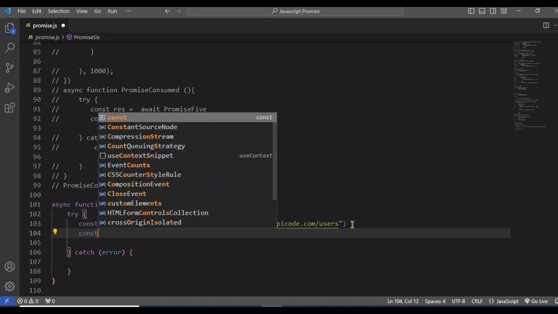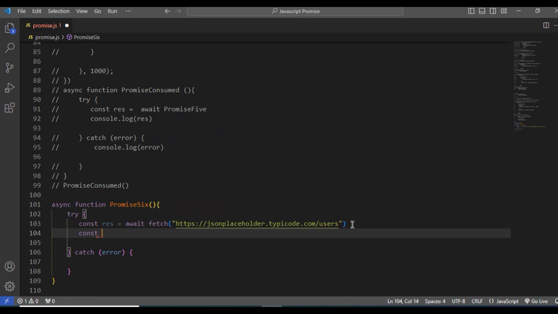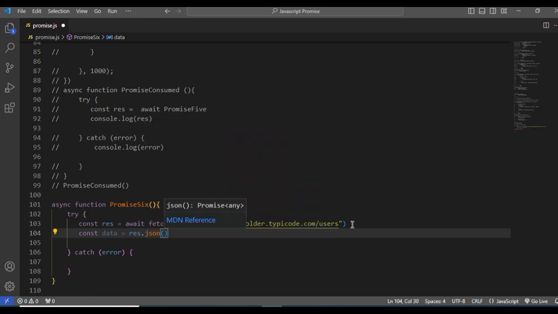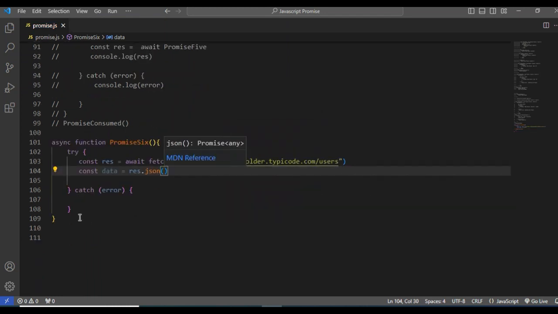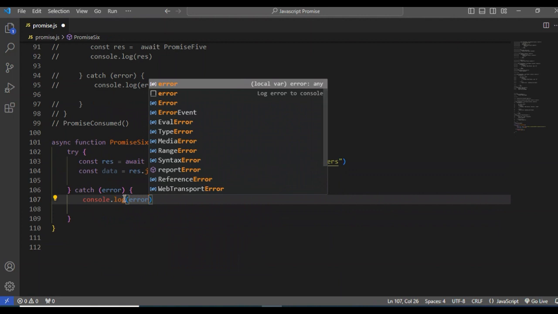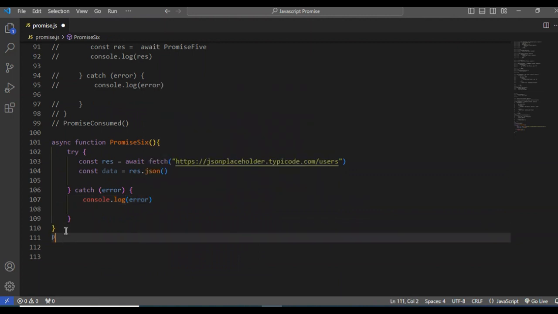So how do we convert? Const, we declare the variable name data, and if you want, you can declare anything else. Don't worry. Now this response I have to convert into JSON. But now I declare a catch block. Let me console log this error, and I have to call this promise function, the async promise function.